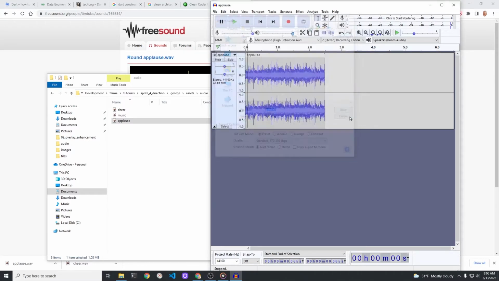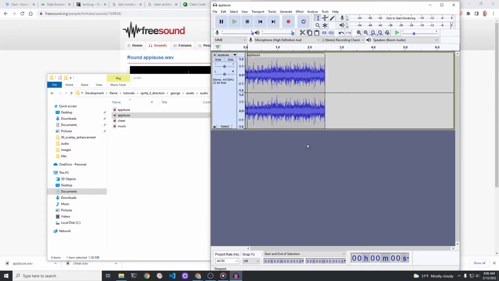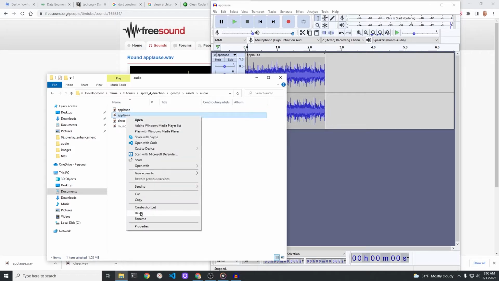Export the audio file. It's not just file save, you have to select it as export, and we're going to save it as MP3. Delete the original file.